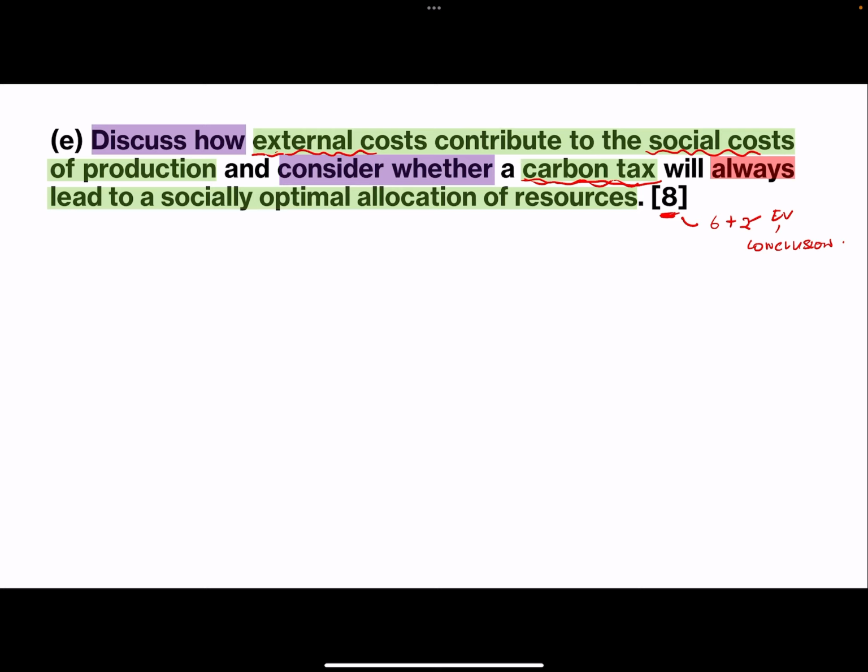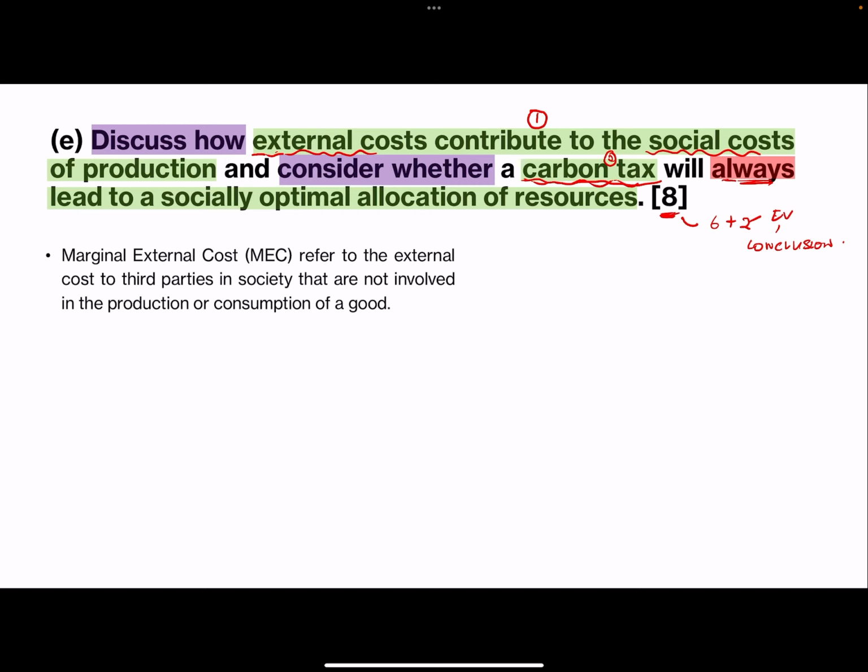So there are two parts of the question, right? One is whether external costs contribute to the social costs. And then it asks you whether a carbon tax will always lead to a socially optimal allocation of resources. Okay, so the first thing you want to do is address number 1 first, right?